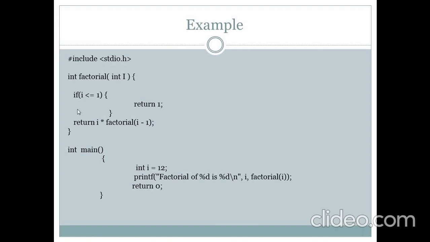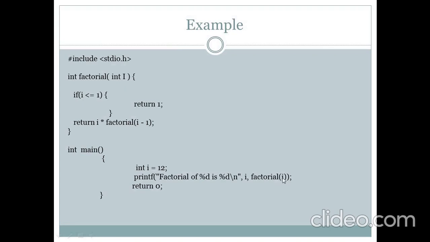In that we have declared a variable I, and its value is 12. In the next statement we have printf of "factorial of %d is %d", where the first variable is I, and the second is factorial of I, meaning a call of the factorial function. So here we are calling the factorial function and passing it I. I's value is 12 here. So this factorial of I will call this function here.